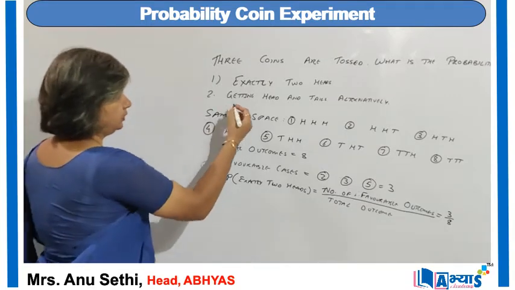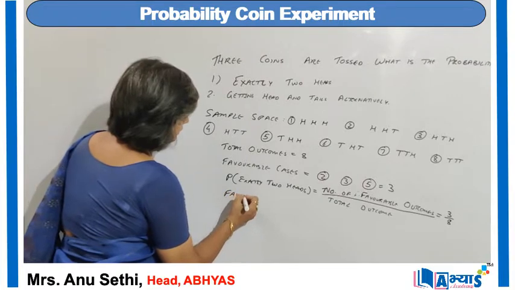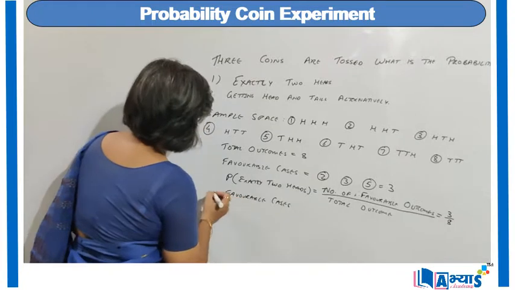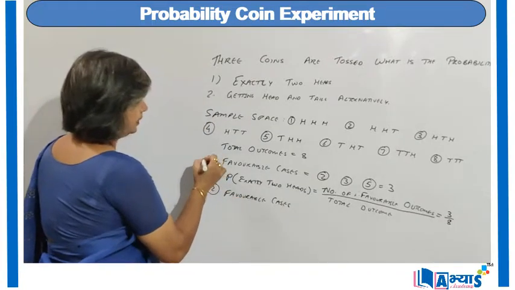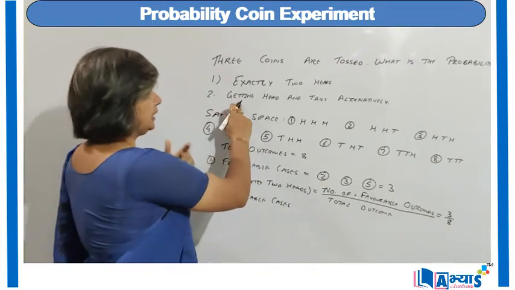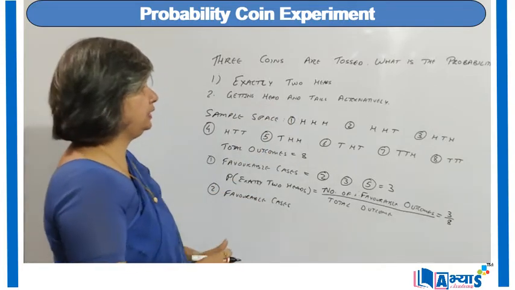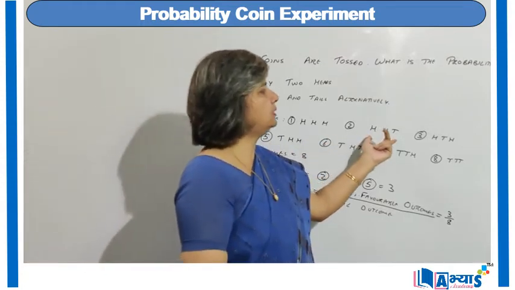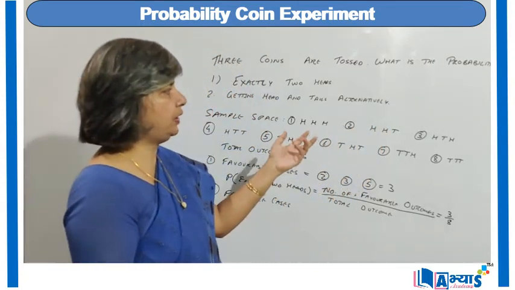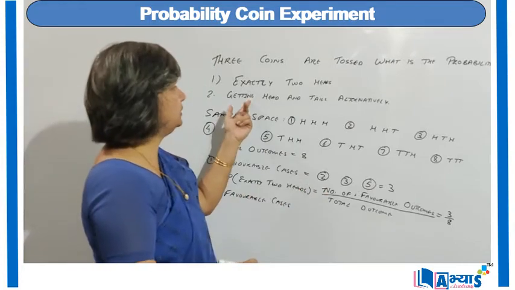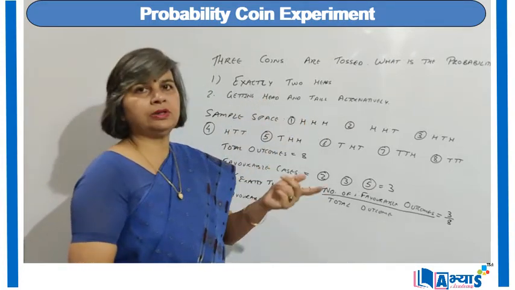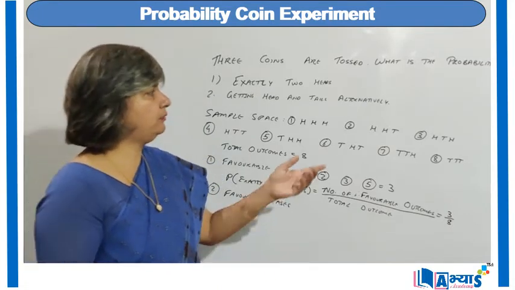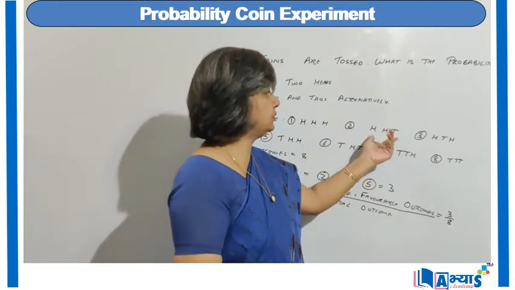Similarly, for the favorable cases in the second situation, the question is getting head and tail alternatively. In the first we have all heads, so this does not satisfy the condition. In this again it does not satisfy because we have 2 consecutive heads, and the requirement is getting heads and tail alternatively. That means if the first is heads, the second should be tails. But here we are getting 2 consecutive heads, so this is not the situation.